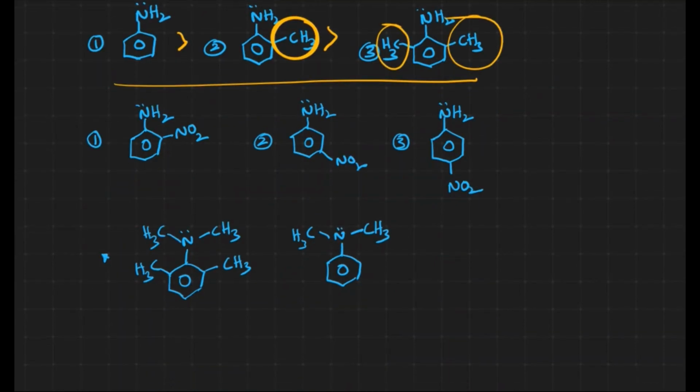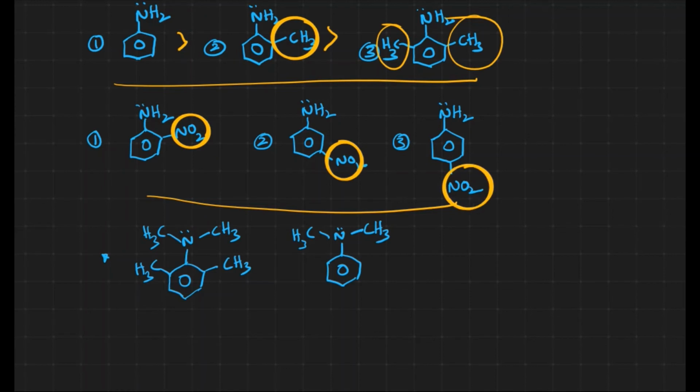Now let us see this particular example. Here we have electron withdrawing groups as substituents. Here we have to consider the ortho effect and the electron withdrawing group nature also, right? Generally, all are electron withdrawing groups. Let us consider the first one as the least basic one because of the ortho effect. Here it is only a minus I group.